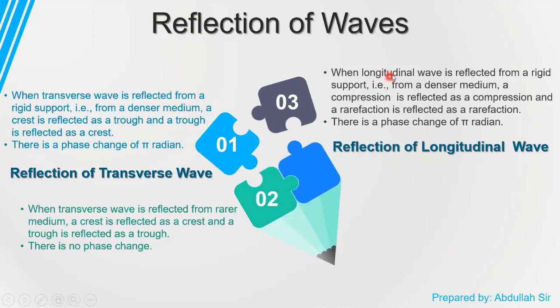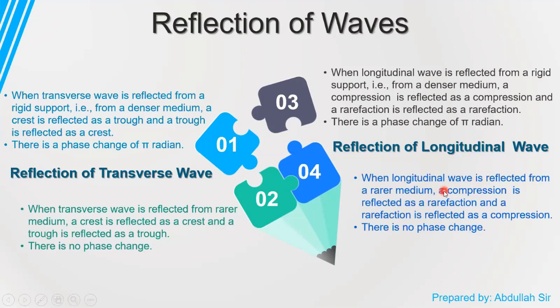When a longitudinal wave is reflected from a rigid support or denser medium, the compression is reflected back as a compression, or if it is a rarefaction, it is going to reflect back as a rarefaction. And we will say that there is a phase change of pi radian.